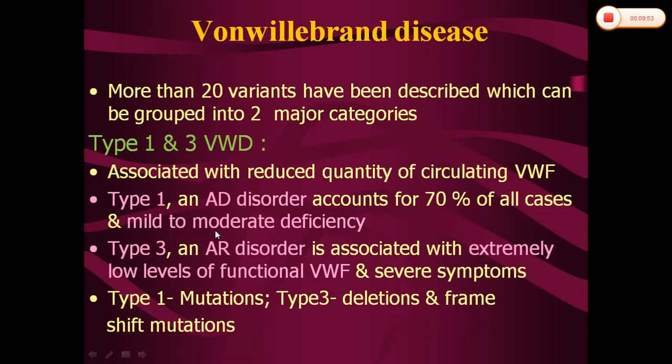Here, in this type, a moderate to mild deficiency of von Willebrand factor will be there. Whereas type 3 is an autosomal recessive disorder characterized by extreme deficiency of von Willebrand factor, and it will produce severe manifestations. Type 1 is characterized by mutations in the von Willebrand factor gene, whereas type 3 is characterized by deletions and frameshift mutations.